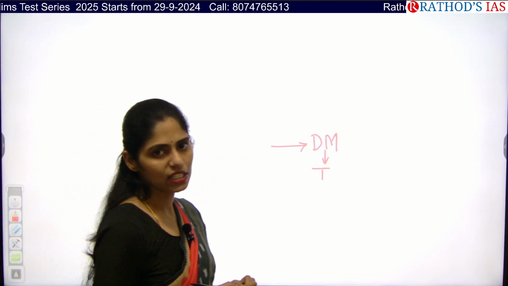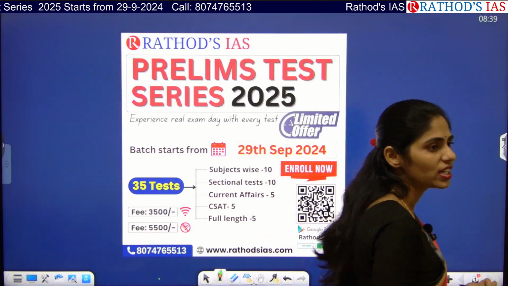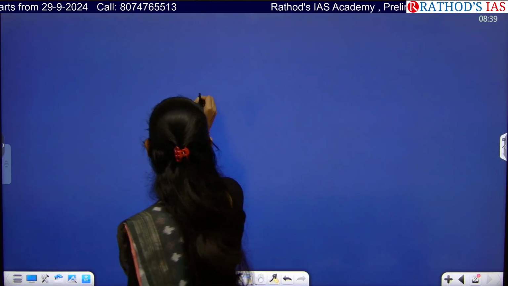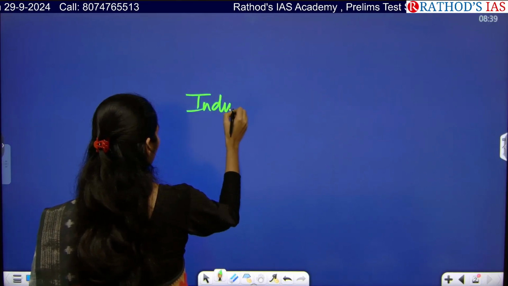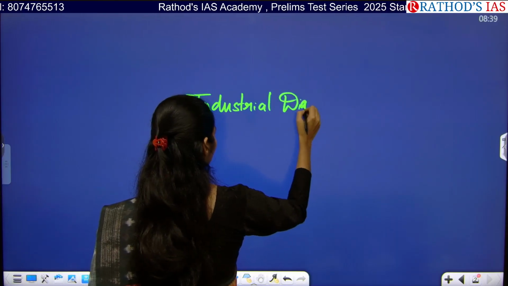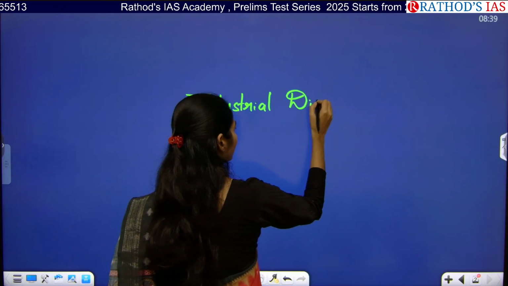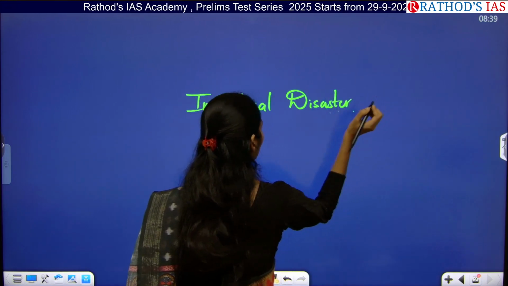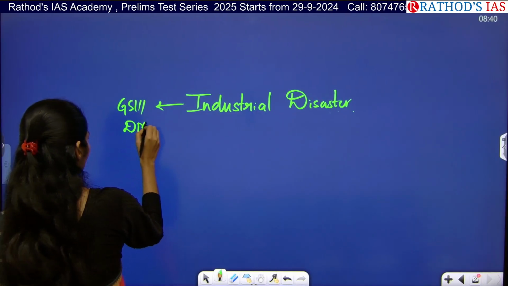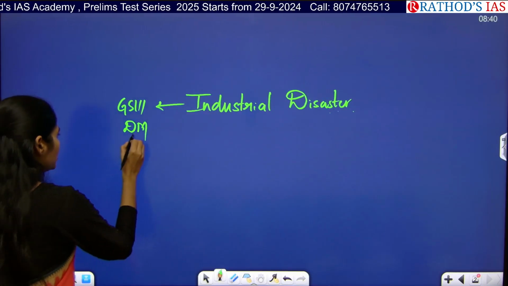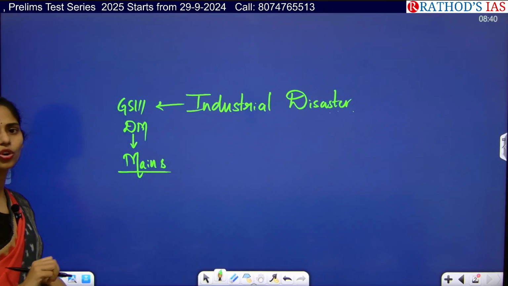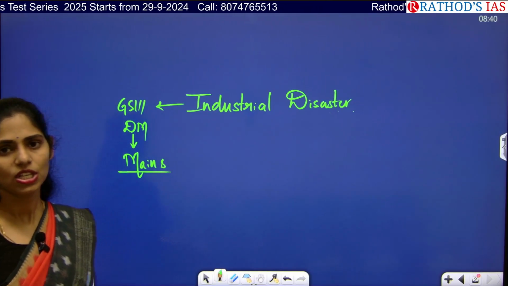Okay, so let us see this article clearly. This article is talking about one of your important subjects in GS, that is disaster management. So let me write here: this topic is about industrial disaster. You will be reading this topic in GS paper 3 under DM, disaster management, and this DM is only for your mains. And in the 2024 mains, you got 2 questions from disaster management. So it is very important.